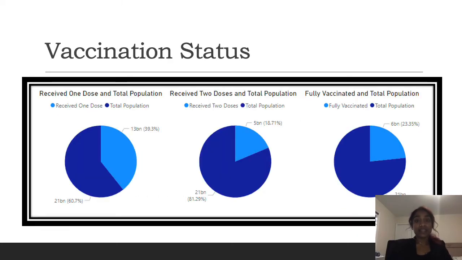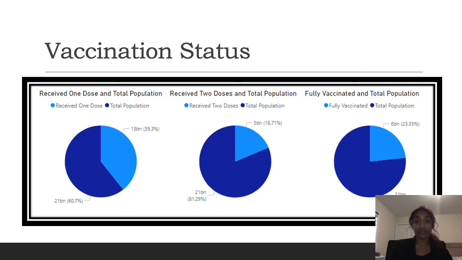Finally, I like to look at the vaccination status. So we're able to see that in Ontario, 39.3% of the population has received their first dose, while only 18.71% of the population has received their second dose. And we are currently sitting at 23.35% who are considered to be fully vaccinated. We're able to see that many people received their first dose and haven't received their second dose.